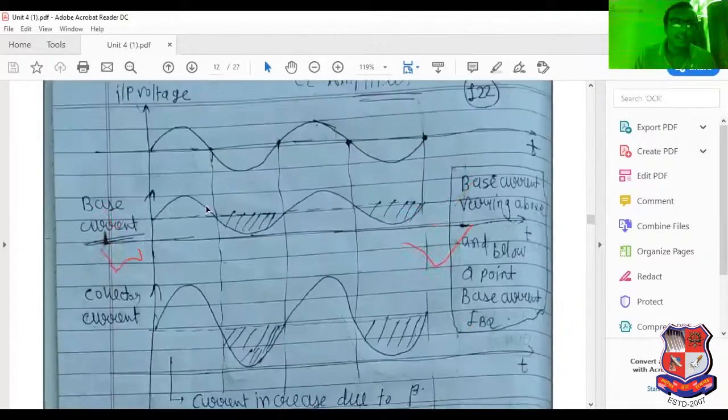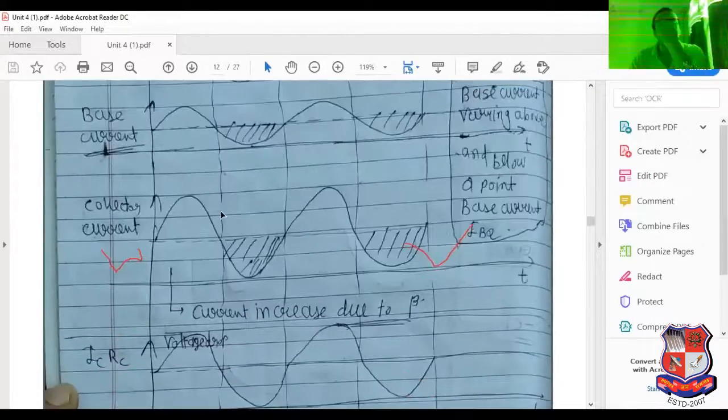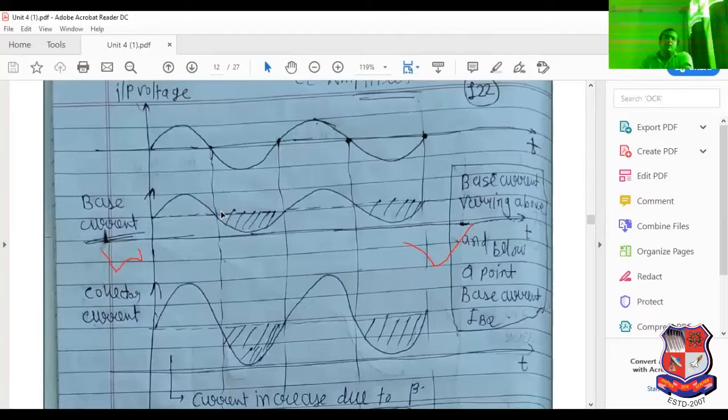If you compare the input and output signals, we get a 180-degree phase shift with respect to the input, which I have already explained on the YouTube channel. So please try to understand that particular point.